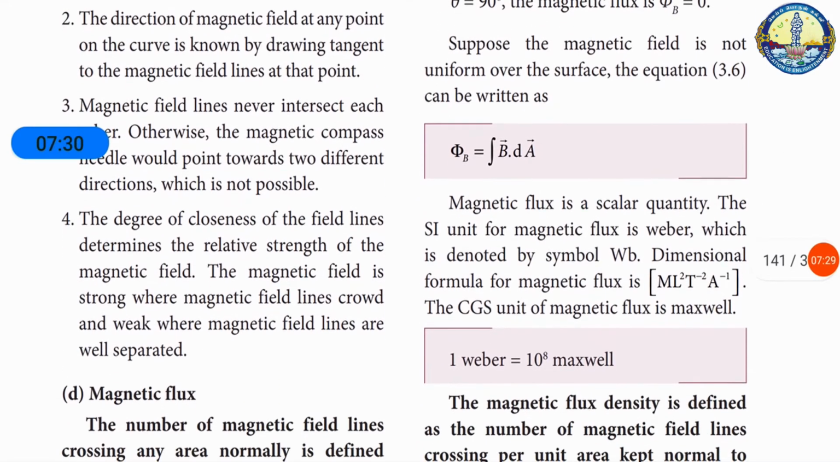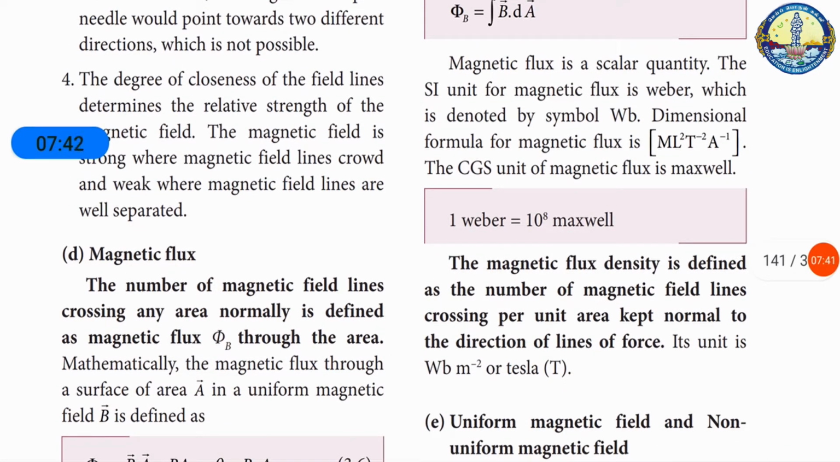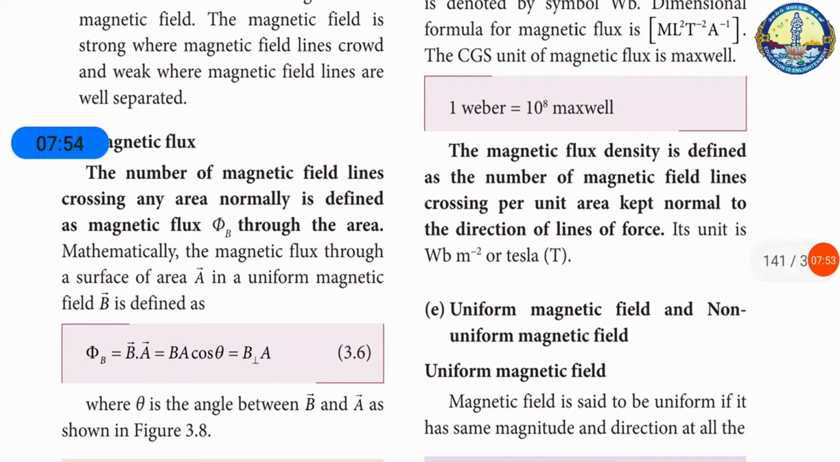The magnetic flux is a scalar quantity. The SI unit of magnetic flux is the Weber, denoted by the symbol Wb. The dimension formula for magnetic flux is M L square T power minus 2 A power minus 1. The CGS unit of magnetic flux is the Maxwell. 1 Weber is equal to 10 power 8 Maxwell.